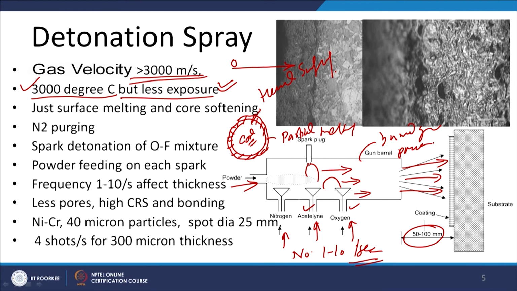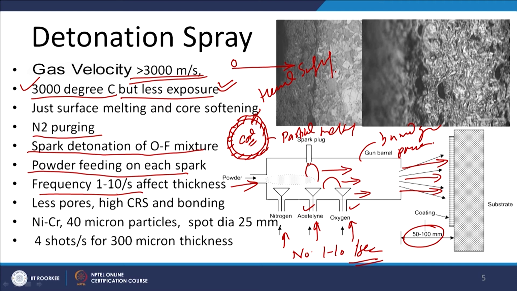things are accelerated towards the substrate, and then material is deposited onto the surface of the substrate. Then, to clean up, nitrogen purging is performed. The spark plug detonates the oxygen and fuel mixture, and the powder feeder supplies the powder in a very controlled way into the gun barrel, so that we can deposit the material at the required rate. The detonation can happen at a frequency of 1 to 10 detonations per second, which in turn affects the rate at which thickness increases.